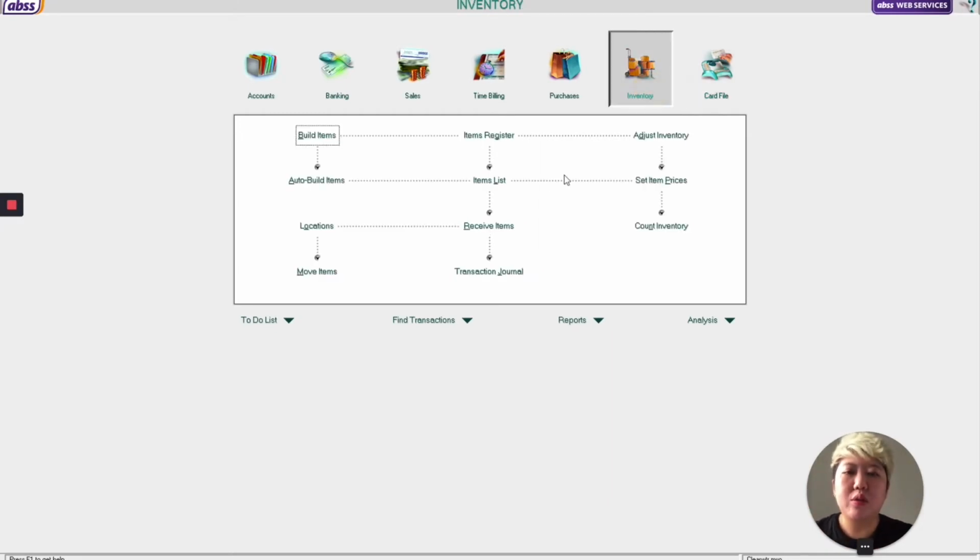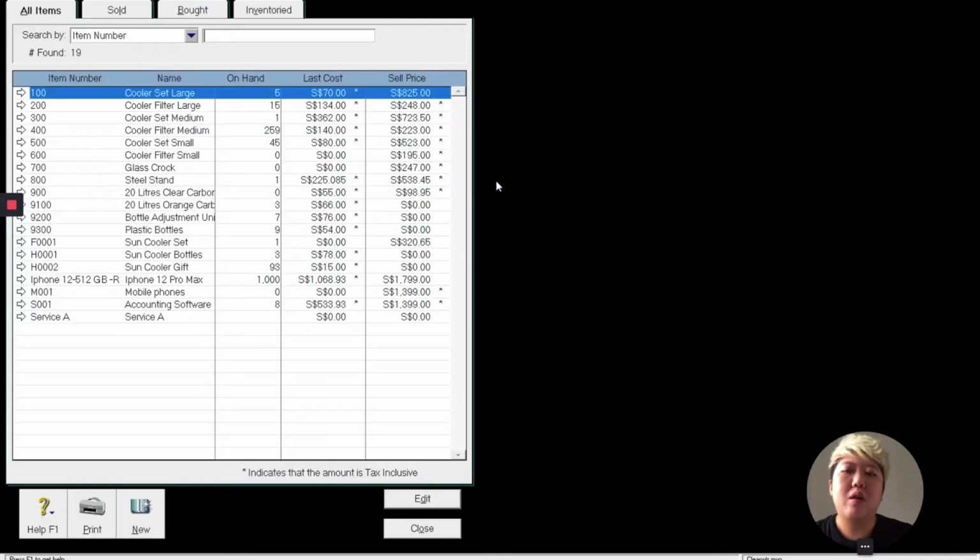And now you can go to inventory. Let's say you're doing trading, you create it as an item inventory. Let's say you provide a service, you can create it as a service item. Or if you don't want to create any service item, you can surely just key in the description also.